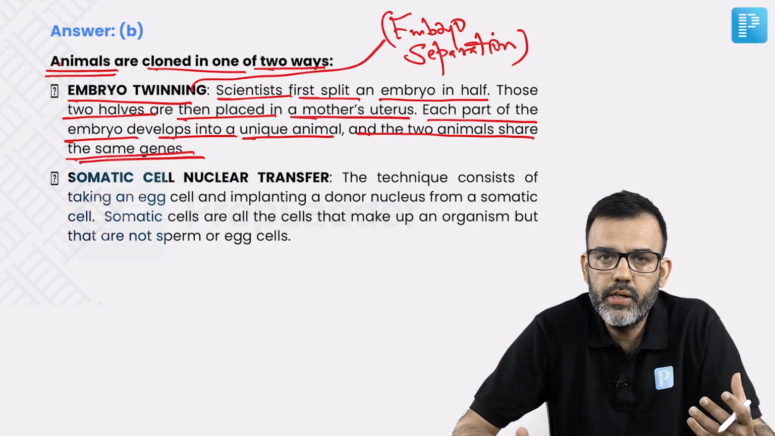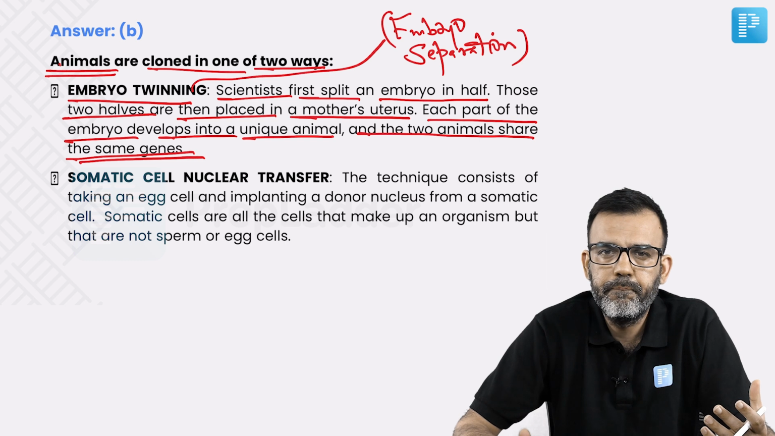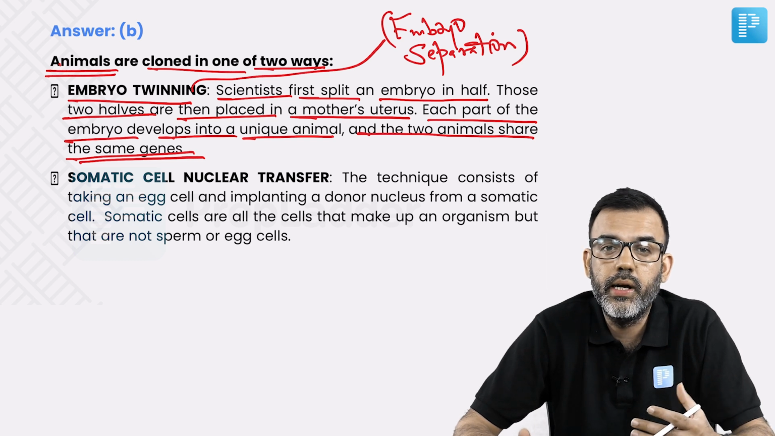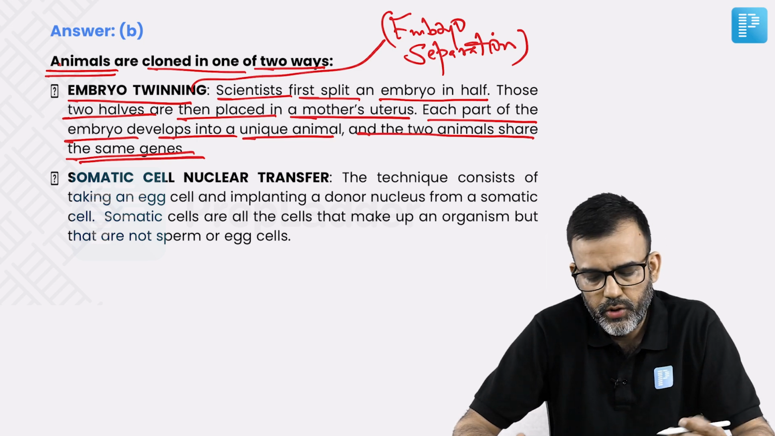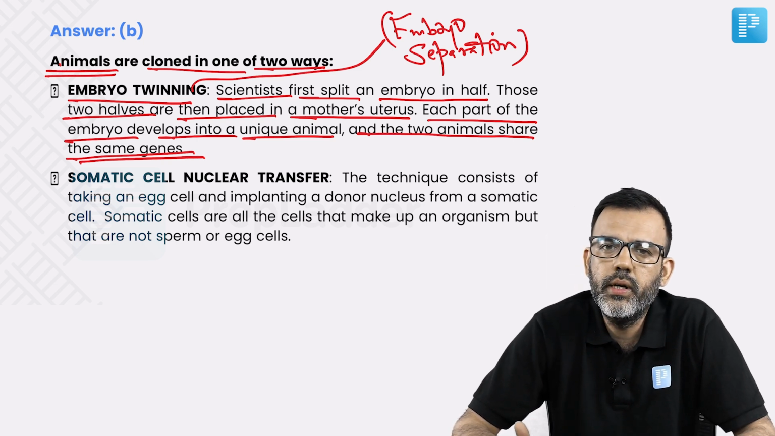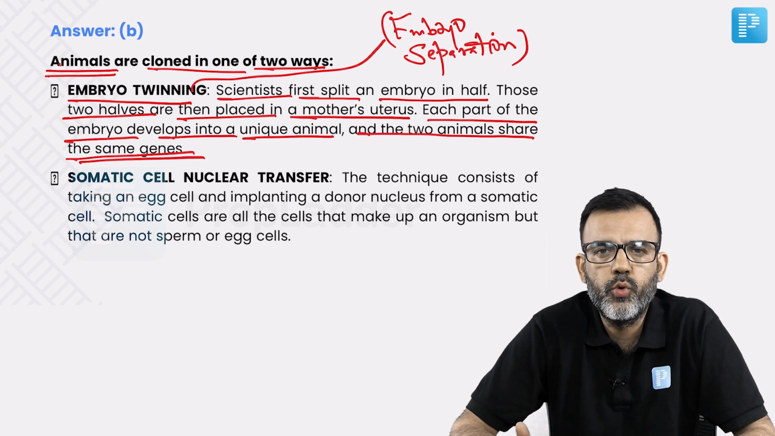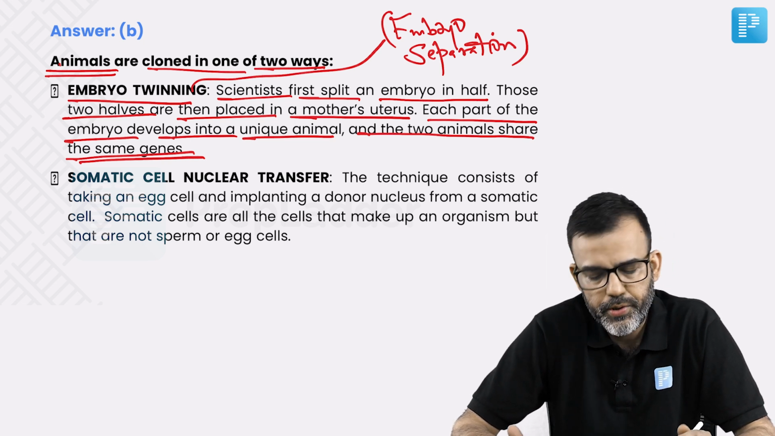So obviously, because they are sharing the same genetic material, they will be genetically identical to each other, and that's what we call a clone. So this is one way of doing this, and we call it embryo twinning or embryo separation.